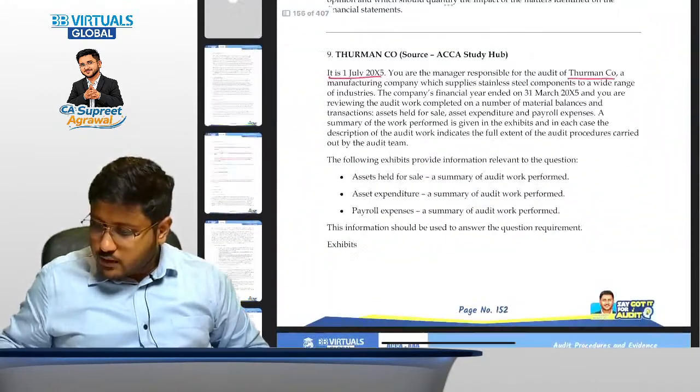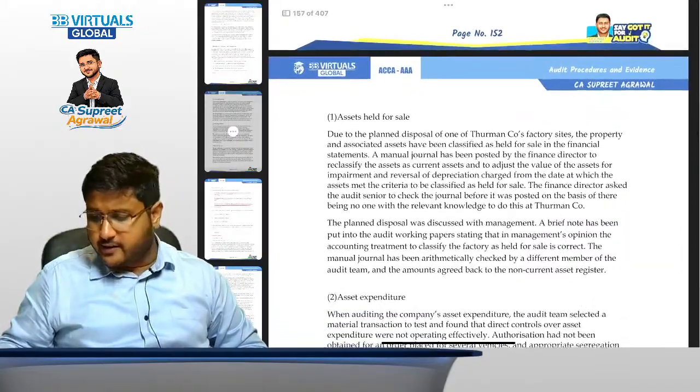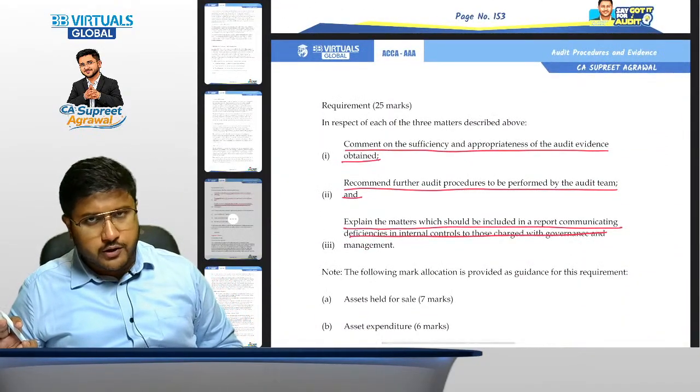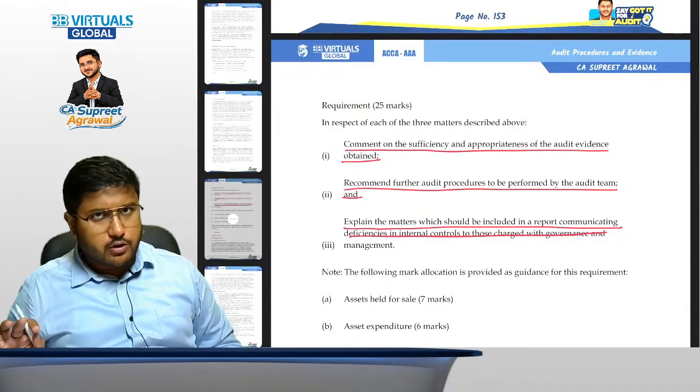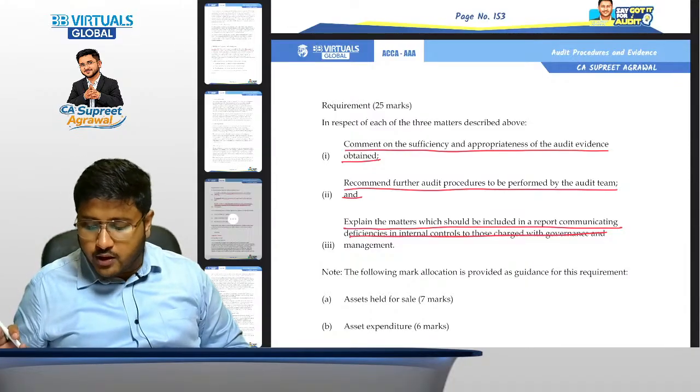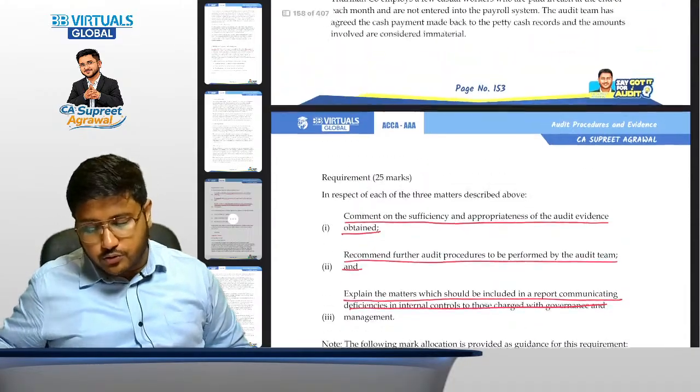Now these three have been done, so let's read the exhibits. Okay, and then what we are required to do: comment on the sufficiency and appropriateness of the audit evidence performed, recommend further audit procedures if something is remaining, and explain the matters which should be included in a report communicating deficiencies in internal controls to those charged with governance.